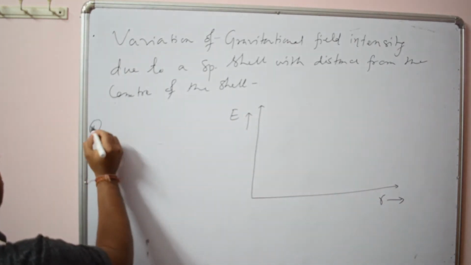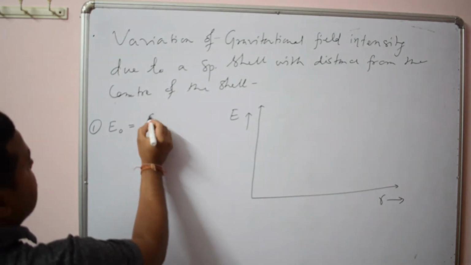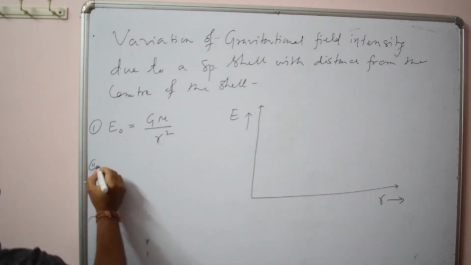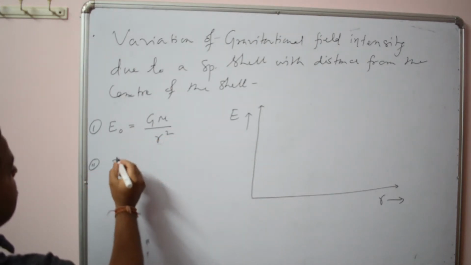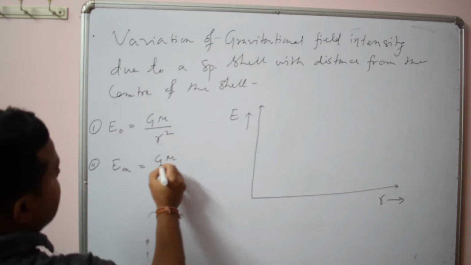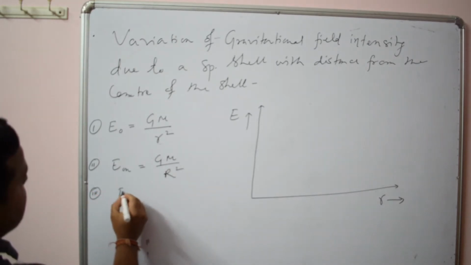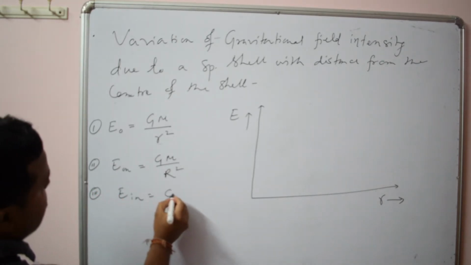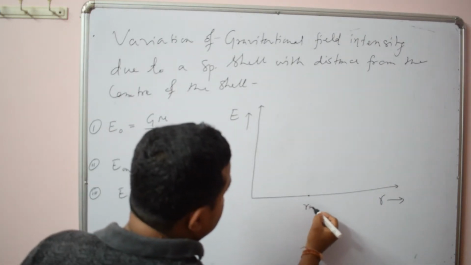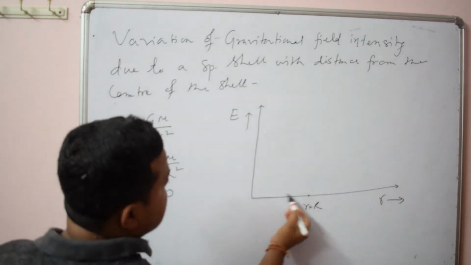Here you see we have the formula for outside, E is equal to G m by r square. On the surface it is G m by capital R square, and inside the shell it is 0. So suppose this is r equal to R, a point on the surface. Inside it is 0.